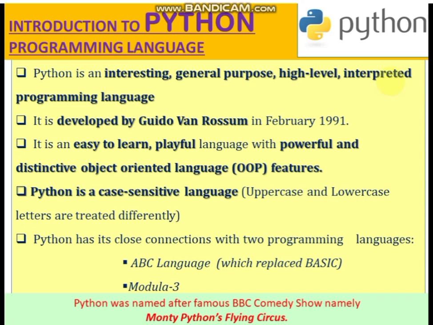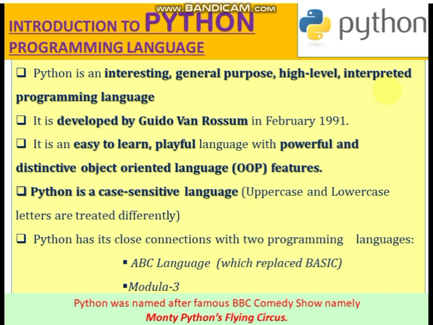But I feel that Python is among the easiest programming languages which anyone can learn very easily. It's a very playful language, but it has very distinctive features. It's very powerful. It's a high level language, very interesting to learn. It's a general purpose language with object oriented language features, OOP features, and it is definitely an interpreted language.